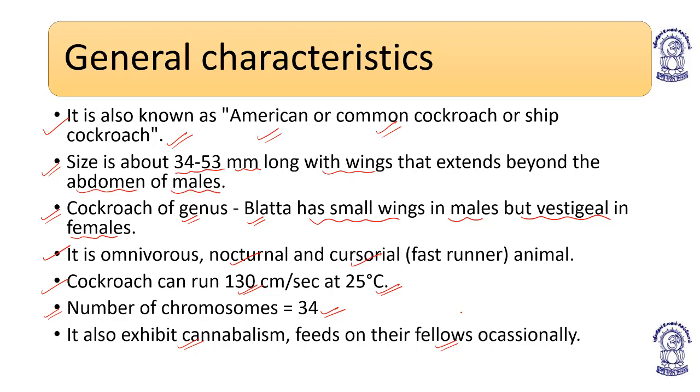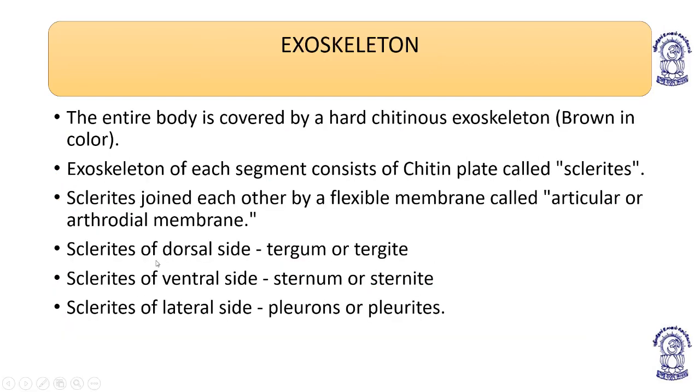Cockroach of genus Blatta orientalis, the females don't have working wings, rudimentary wings are present. Okay, vestigial wings are there. And Blatta males have small wings on their body. They are omnivore, nocturnal, and cursorial. Cockroach can run 130 centimeter per second at 25 degrees Celsius. Number of chromosomes 34. They also exhibit cannibalism, feeding on their fellows occasionally. Now coming to next,